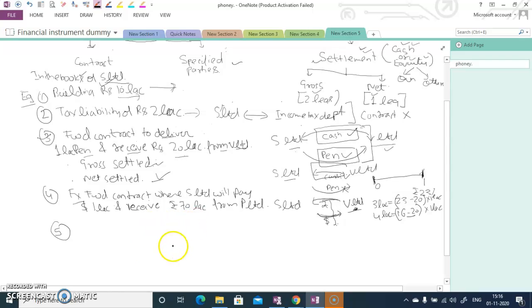Okay, the forward contract is entered into by S Limited with V Limited. Settlement is in the form of net.